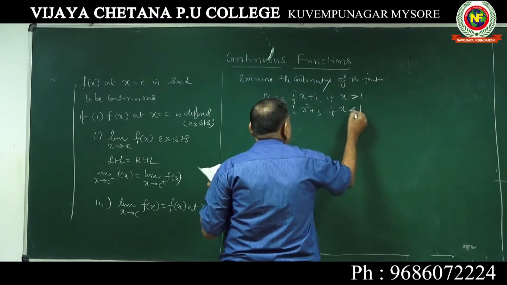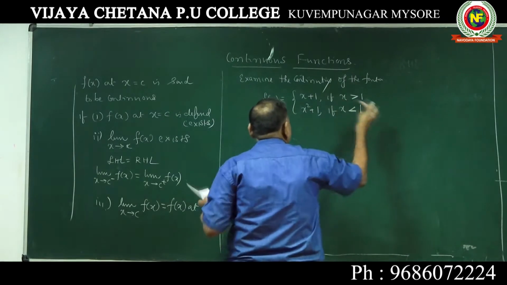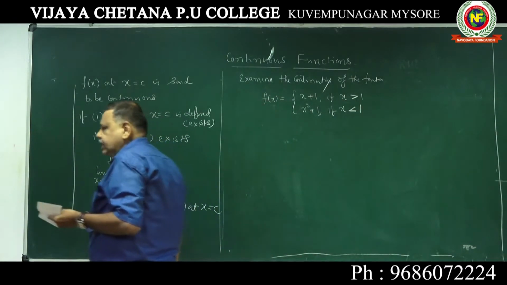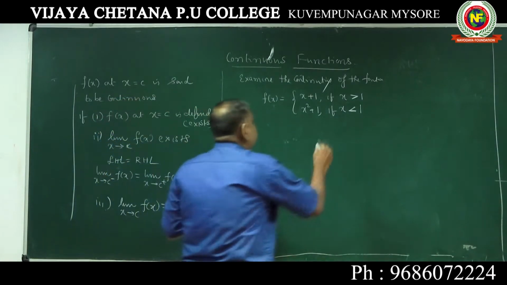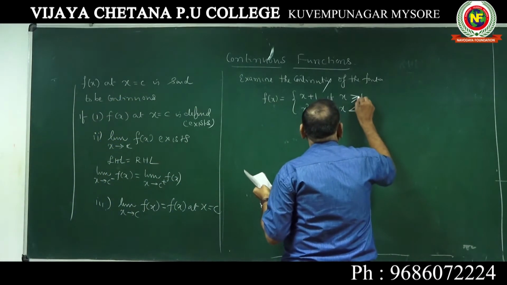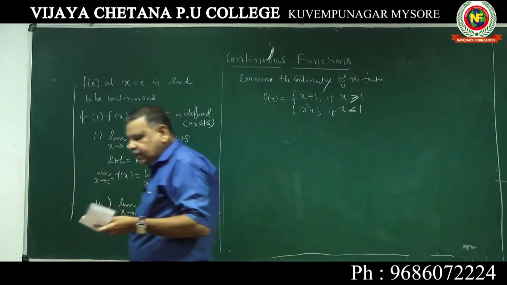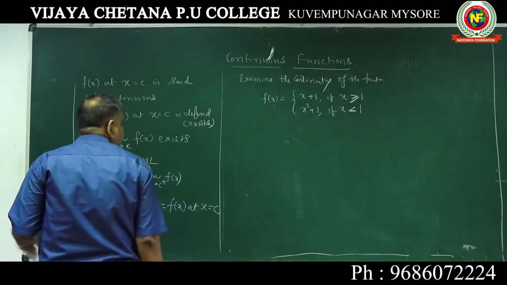There is nothing wrong. Please note down, x greater than or equal to; they may not give less than or equal to, they give greater than or equal to.